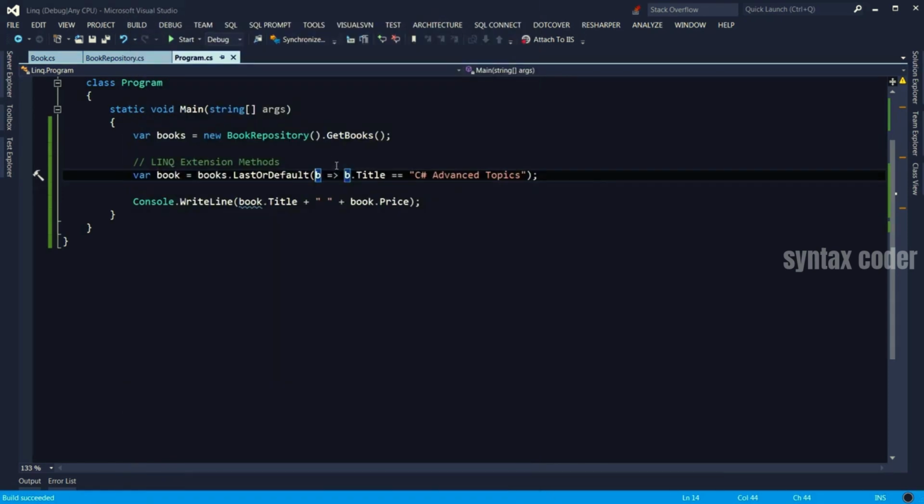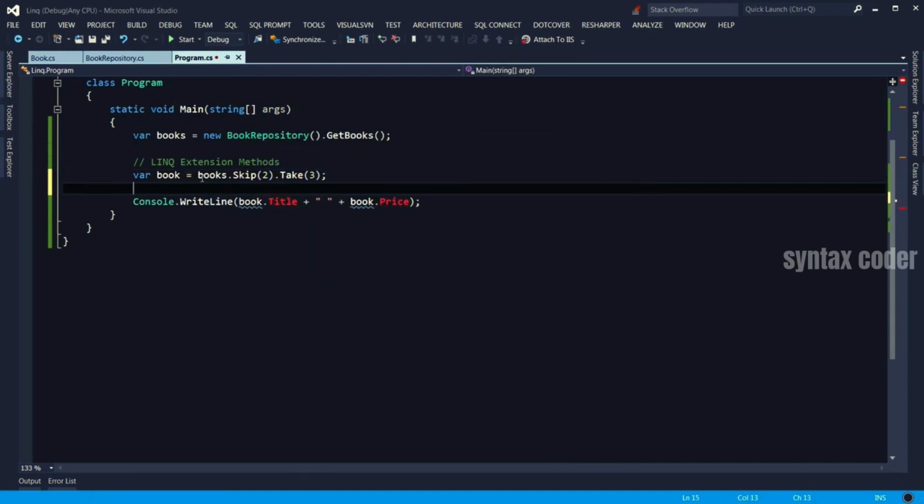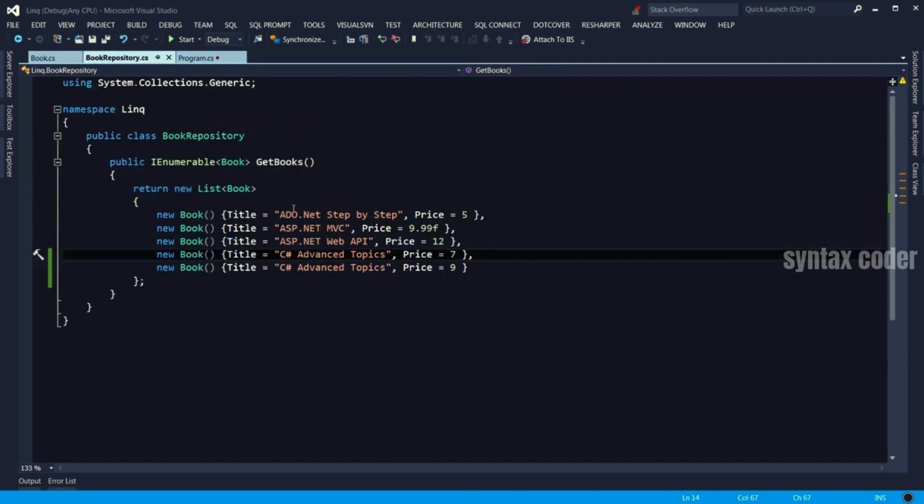Another useful LINQ extension method is skip and take. What are these? These are used for paging data. So with skip, you're saying skip 2 records or 2 objects and take 3. Let's see if it actually works, because here I've got 1, 2, 3, 4, 5. That's fine. So it's going to skip the first two and return the next three.